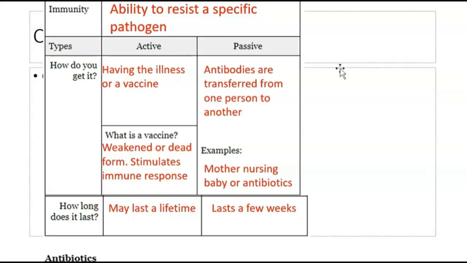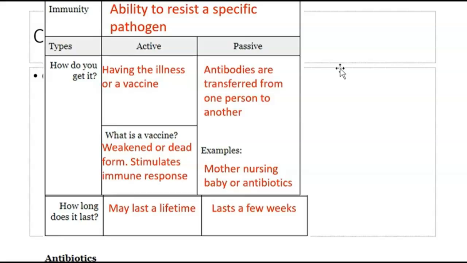Immunity is very important to us. We get immunity in different ways. It can be either active or passive in its transmission to us. Active immunity typically comes from having the illness or receiving some type of vaccine. A vaccine is a weakened or dead form of the virus that stimulates an immune response.